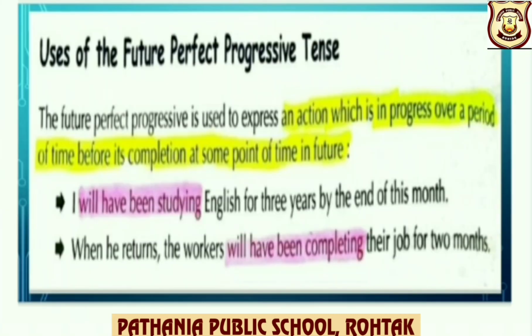So here the action in progress is will have been studying English, and before its completion at some point of time in future, that is by the end of this month.